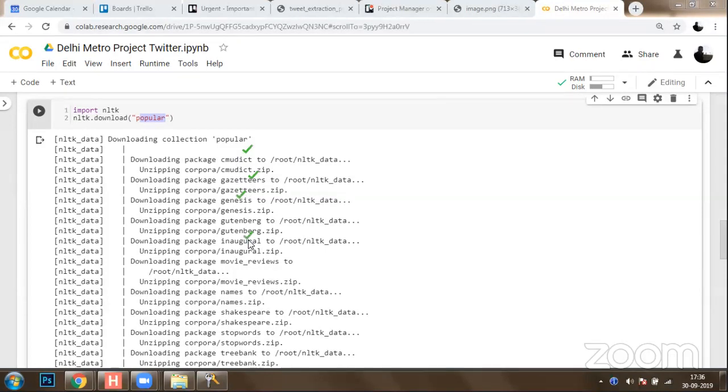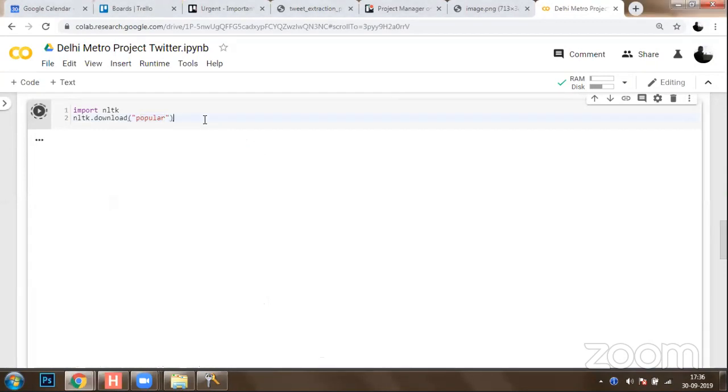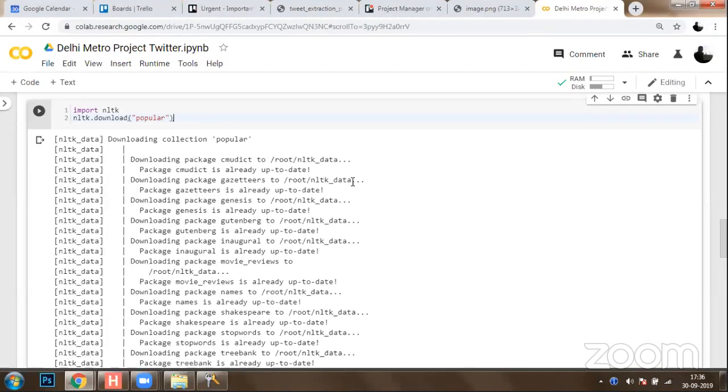Then Genesis, Inaugural, Reviews, Shakespeare, Stop Words, Tree Bank, a lot of great libraries which can help you process. Once you run this cell, you're going to get all these files downloaded on Google Colaboratory.